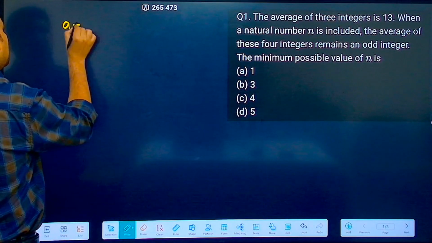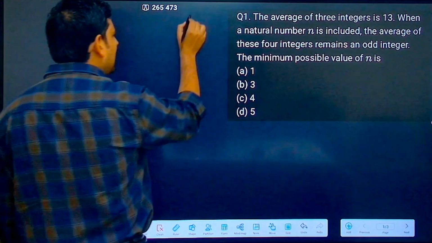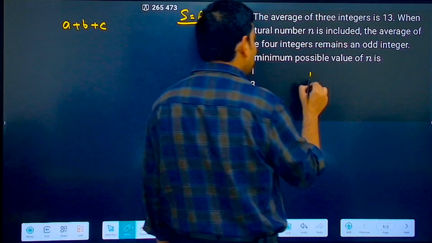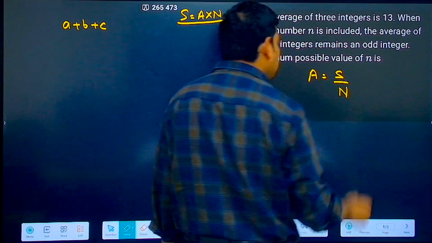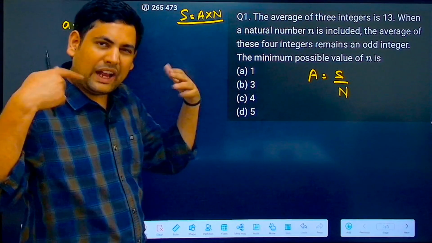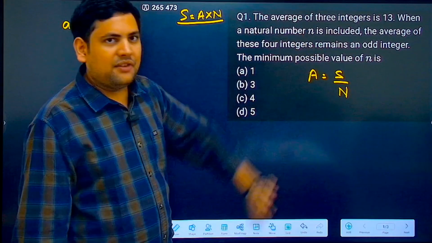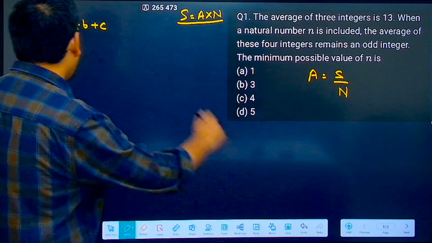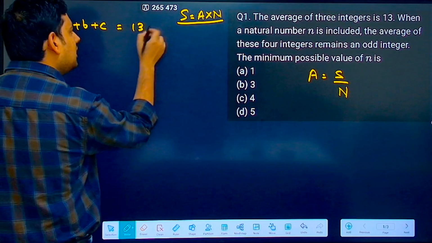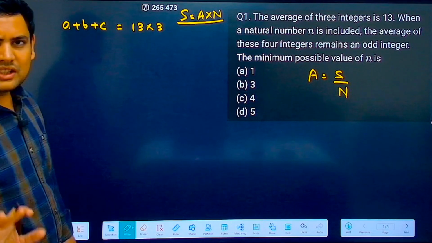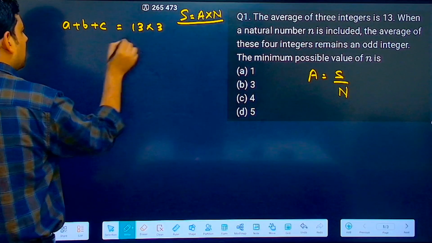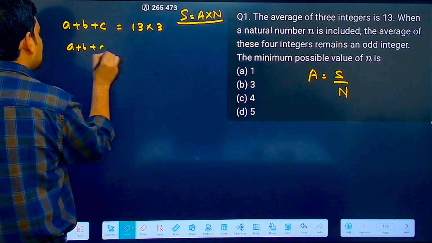So that means a plus b plus c. Now one thing that I'll be using throughout is sum is equal to average into number. The usual formula that you know is average is equal to sum of observations upon number of observations. I've just sent n here, so this becomes average into number. So how I think about it is, let's say the average of three integers is 13. So I think of it like the average is 13 for how many numbers? For three numbers. So 13 into 3. This is how I write it. So a plus b plus c is equal to 13 into 3. Now, 13 into 3 is what? So a plus b plus c is equal to 39.